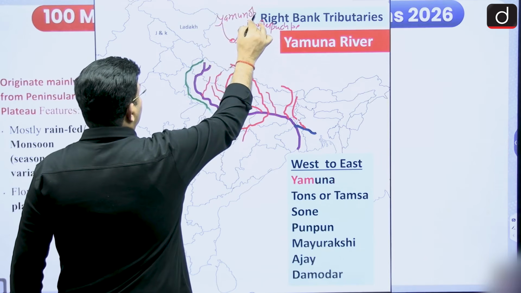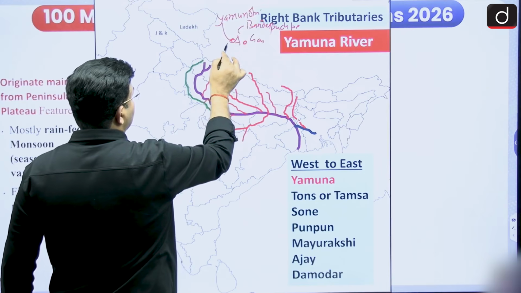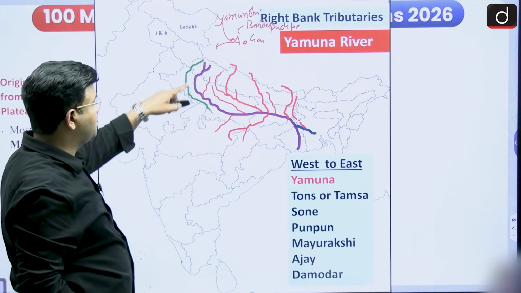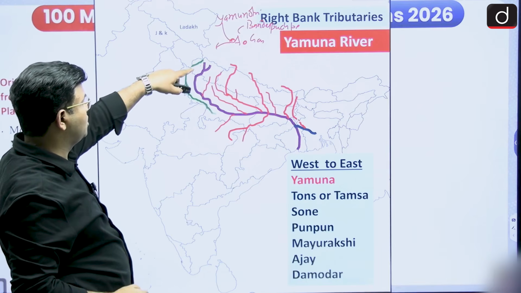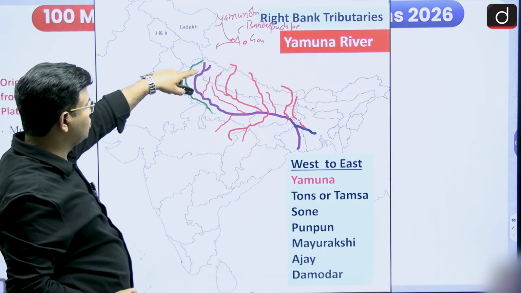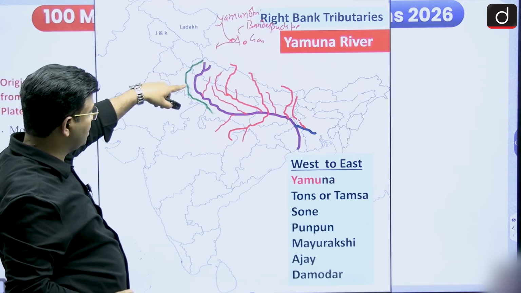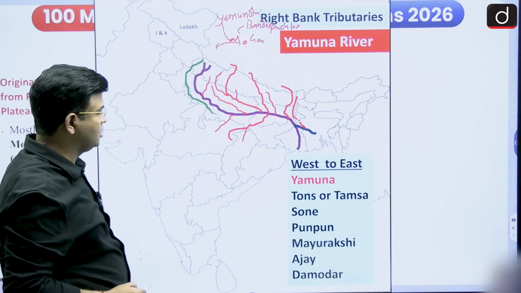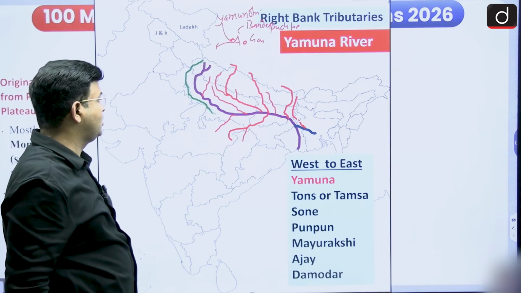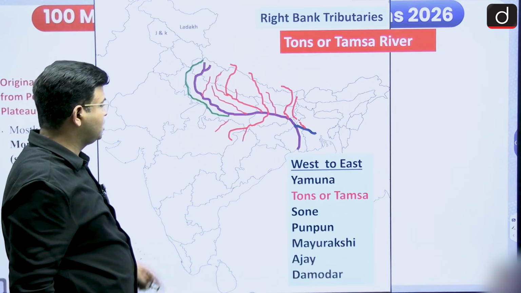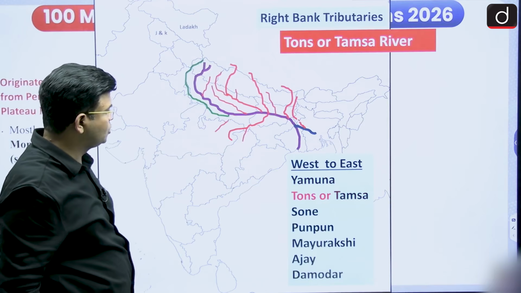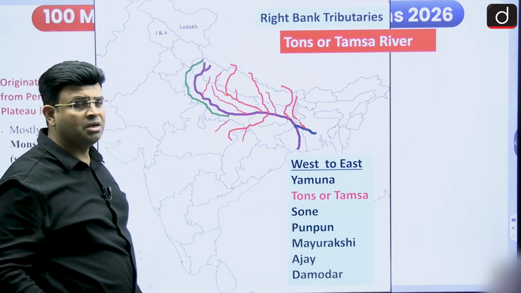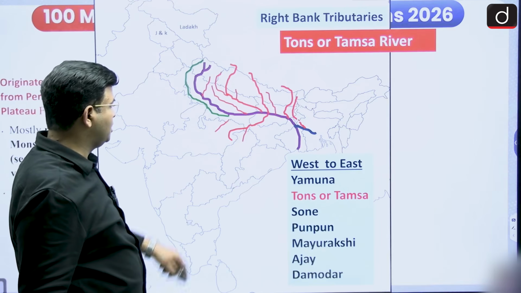From the Yamunotri glacier our Yamuna river originates and comes down like that. It passes through Himachal Pradesh, Uttarakhand, a little bit of Himachal Pradesh, Haryana, UP, and finally meets near Prayagraj. This is the Yamuna river we have seen. After that, from the Vindhya range, there is the Tons or Tamsa river. It also meets near Prayagraj, and it is from the Vindhya.